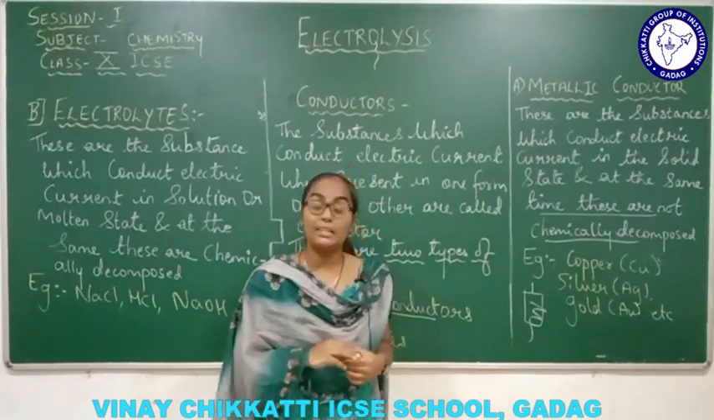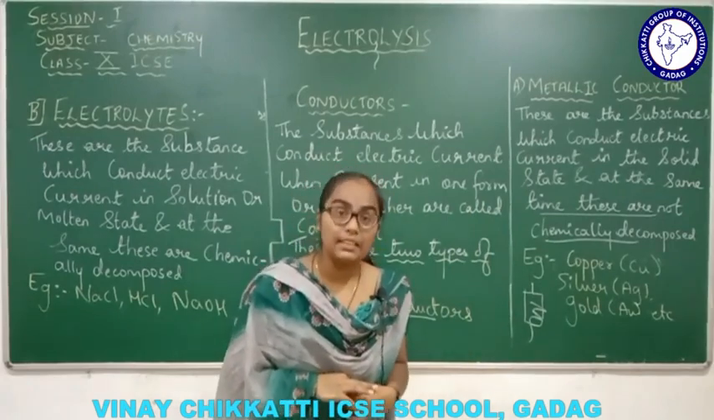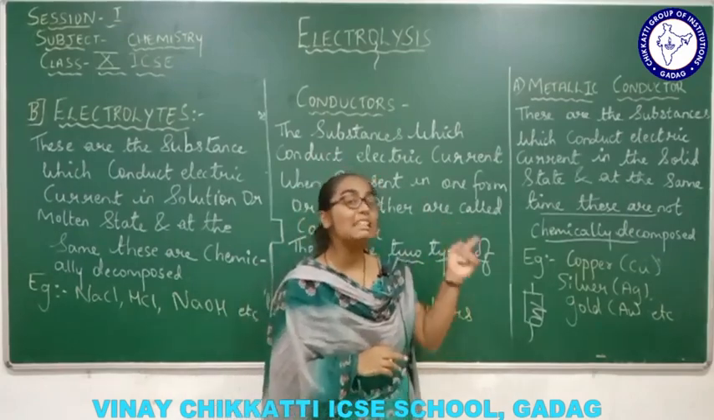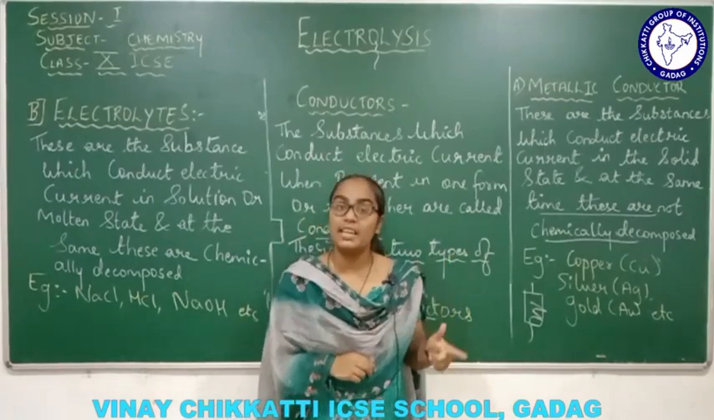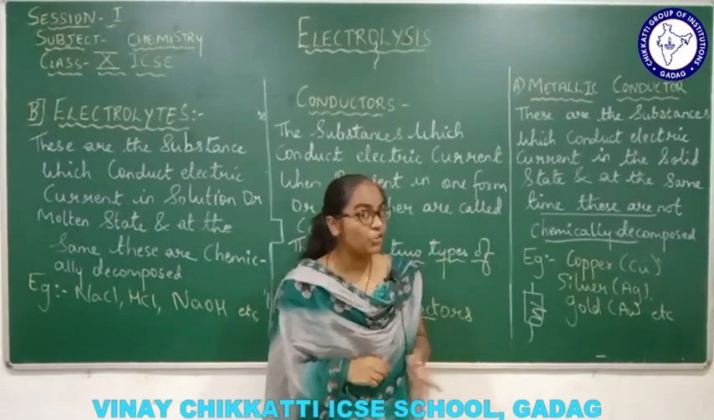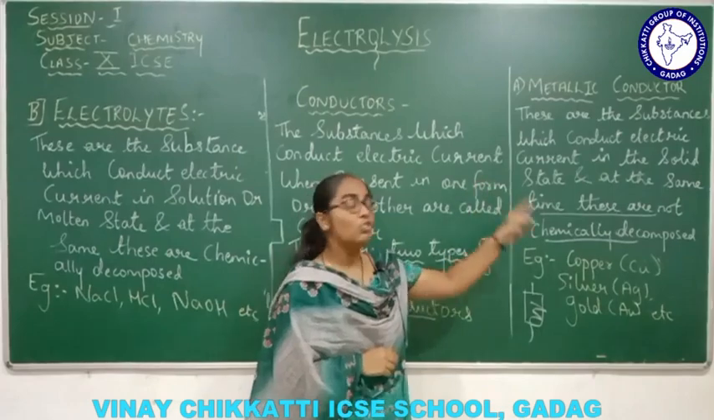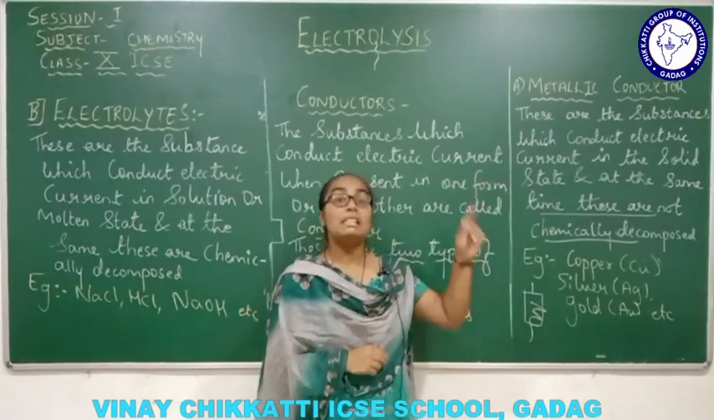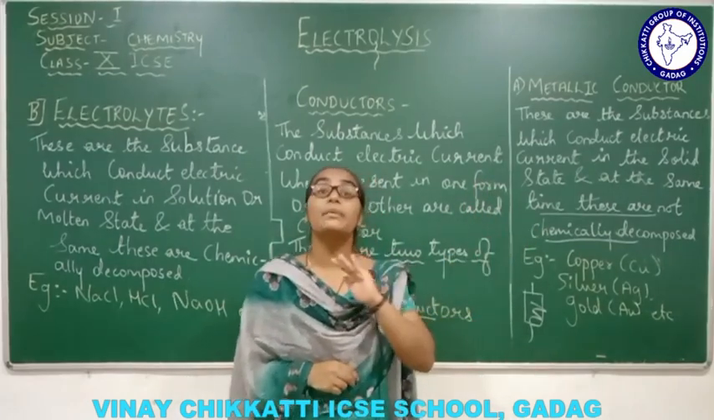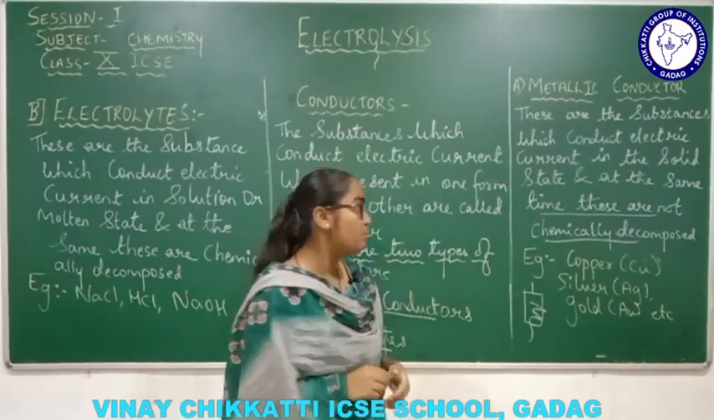So what is a metallic conductor? Metallic conductors are the substances which conduct electric current. In which state? In solid state. And what is not going to happen over there? They are not going to get chemically decomposed. This is the most important point over there.